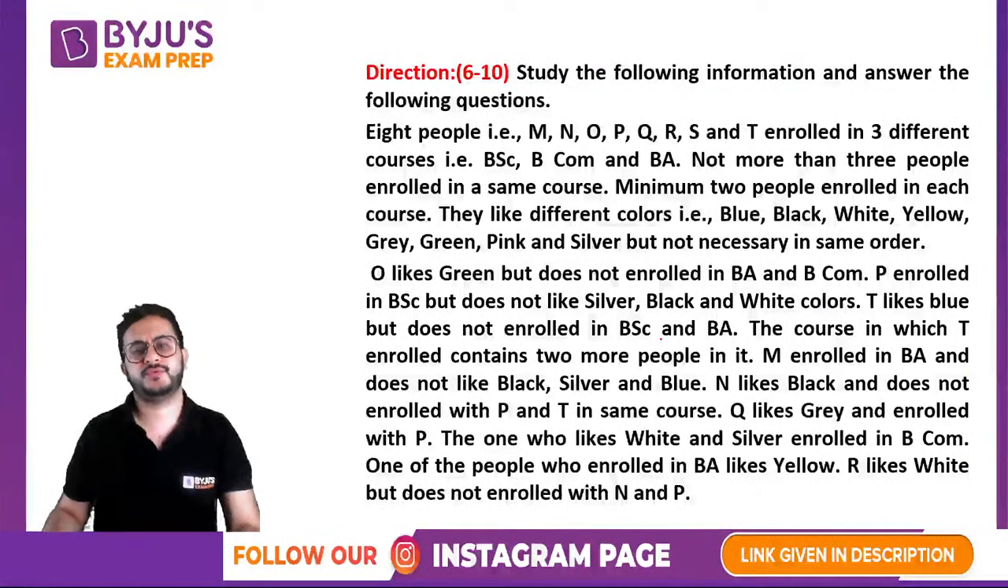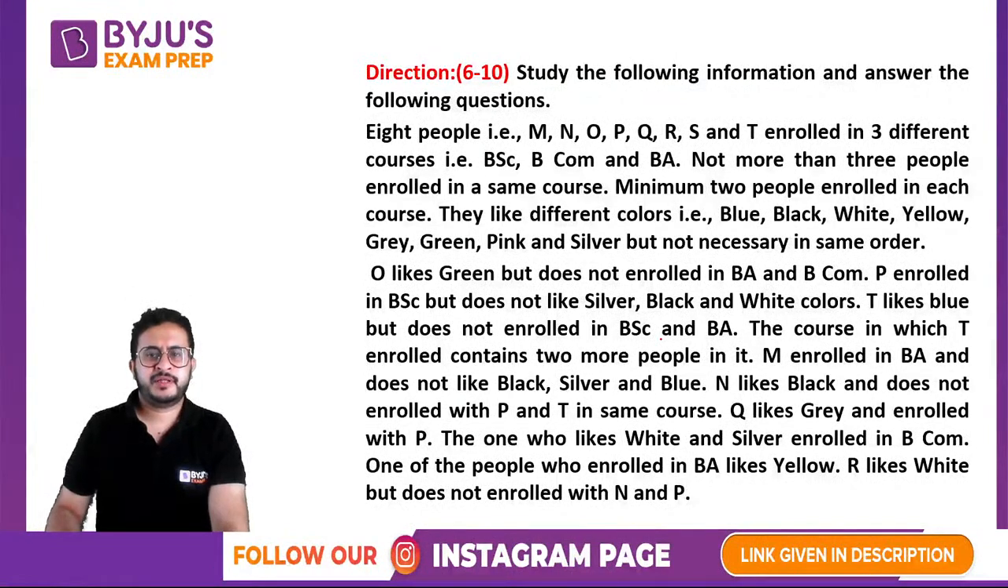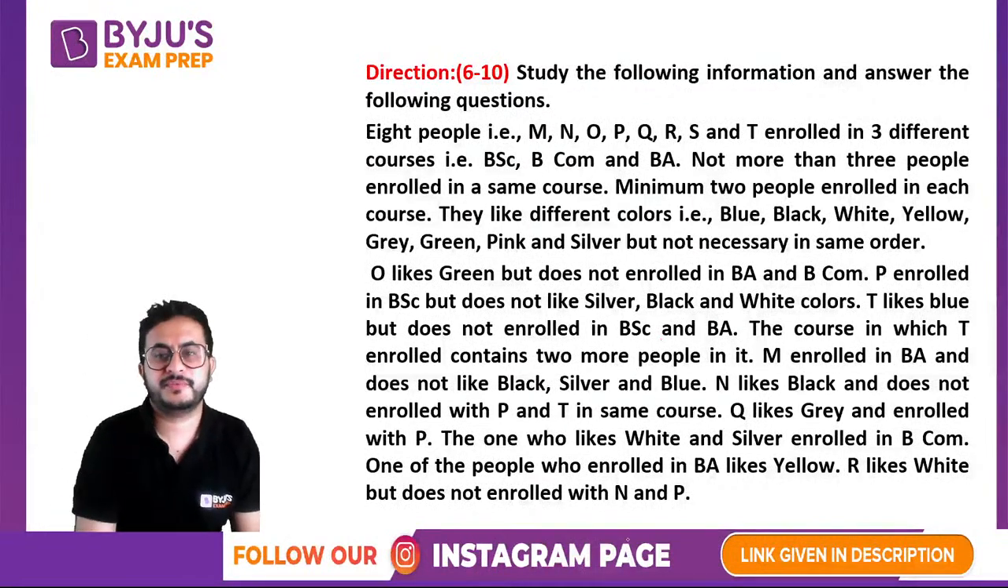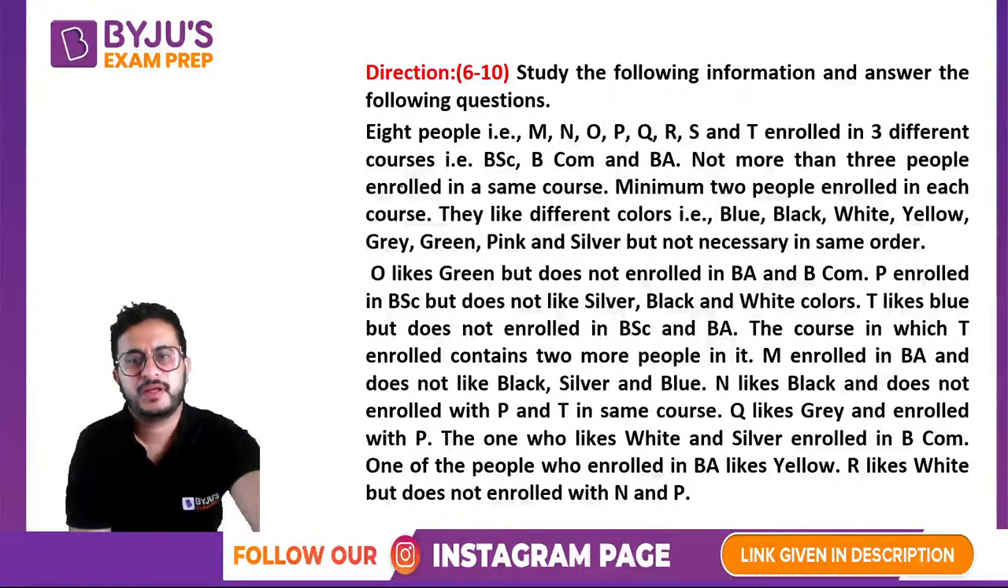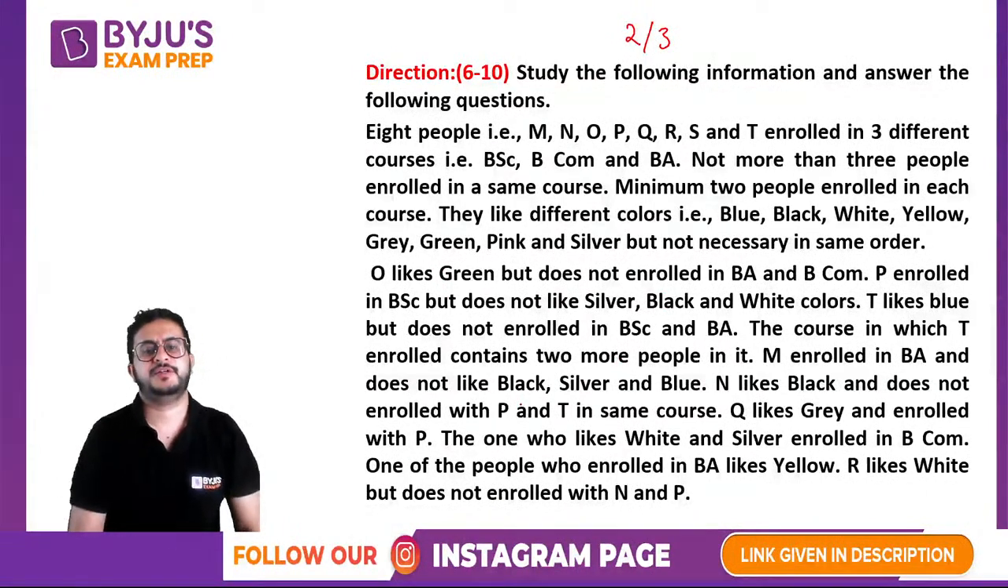All right, so here's the next one. It says that there are 8 people. They are enrolled in 3 different courses. And then something about that they like different colors. It says that minimum 2, not more than 3. So basically 2 to 3 people enrolled in one particular course, and they like different colors. These are the colors and some information given about them. So let us try to formulate a table, getting the color that they like and the course in which they are enrolled.